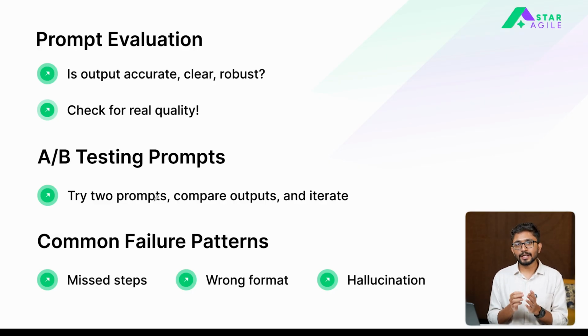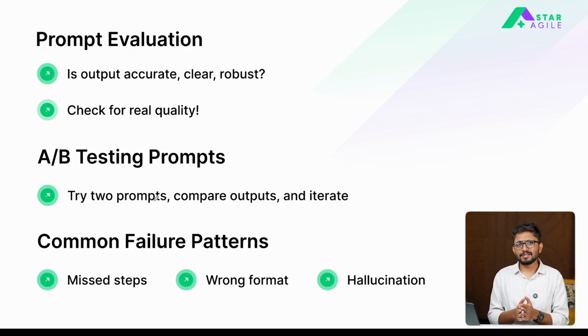So make sure that you avoid these common problems in a prompt and do not miss out on any detailed instruction step. Do not output a wrong format which the model does not know about, or include instructions which ask the model to hallucinate. If you tell the model something it has no knowledge of, and your instruction doesn't contain any knowledge about it, the model will start hallucinating all by itself. That's something you have to keep in mind so that these common pitfalls can be avoided.